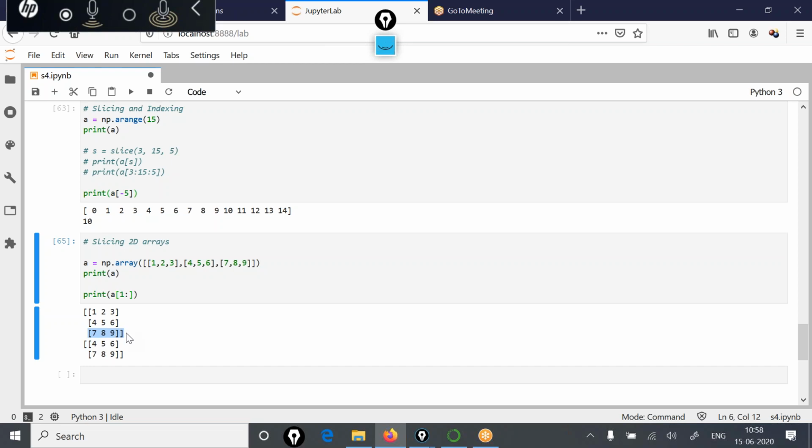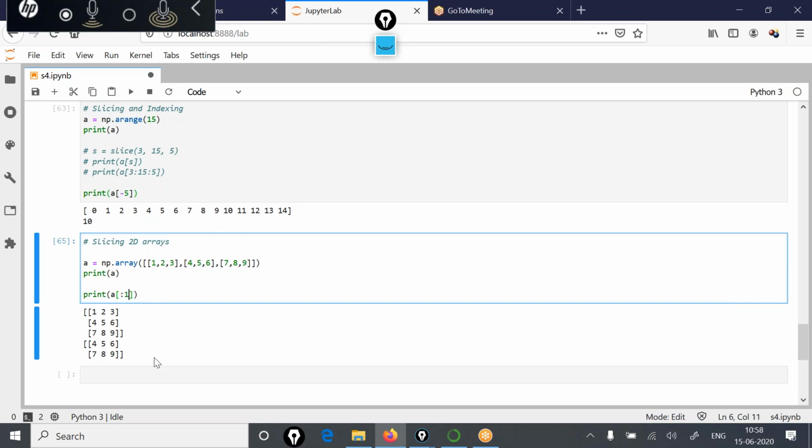This is the third row, row index is 2. So this 1 means row index 1 onwards, and row index 1 is this one, onwards. That means 4, 5, 6, 7, 8, 9 would be displayed. So print A, 1 colon, with the value after the colon blank, means 1 row index onwards. This is the output that you will get.